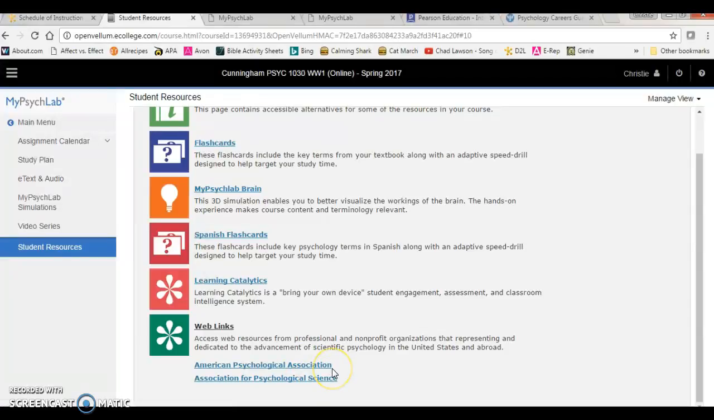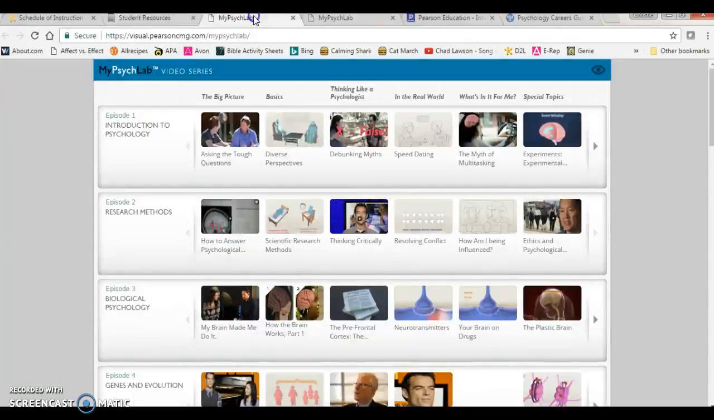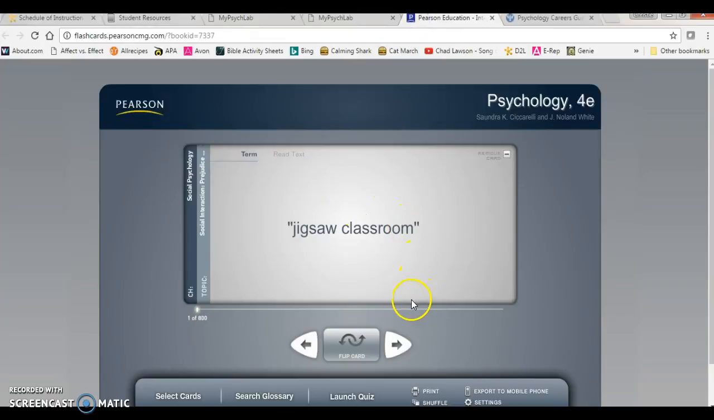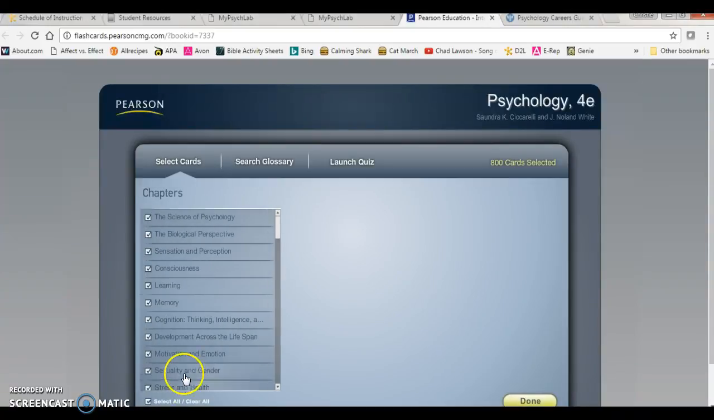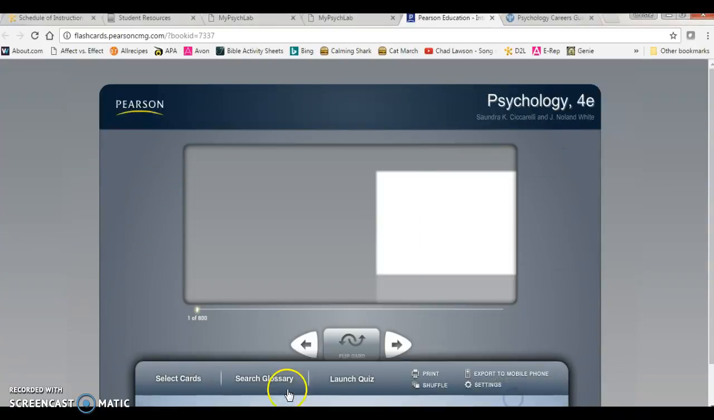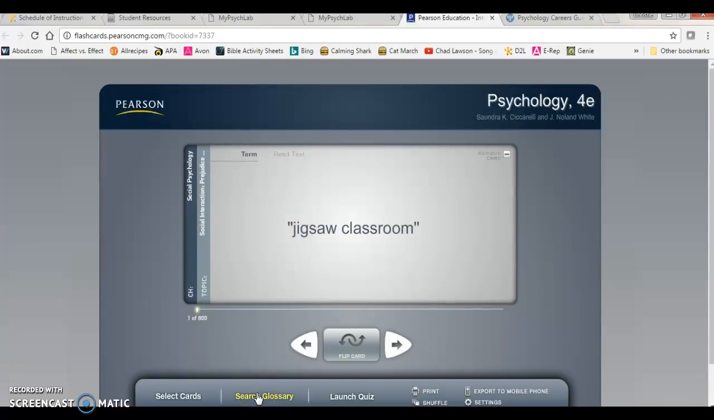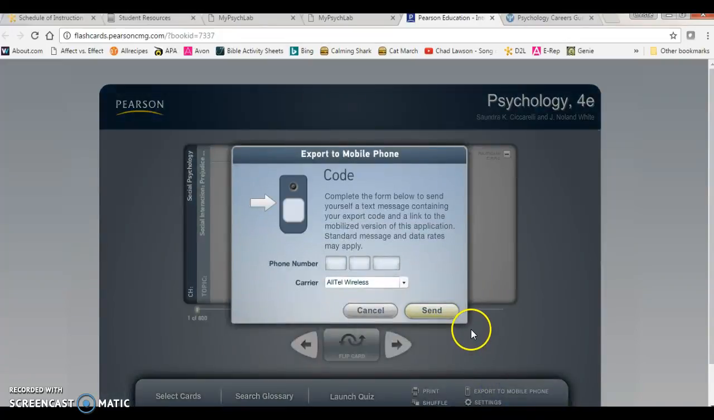The last thing I want to show you in MyPsychLab is the flashcards, and it takes a little while to download, so I've already opened them up. They are over here. So you can select cards. You'll notice I've got 800 cards right here. I can select the ones I want by chapter and narrow that down. I can also search the glossary for a particular vocabulary word, or I can quiz myself. You can also export these to your mobile phone within a few simple steps.